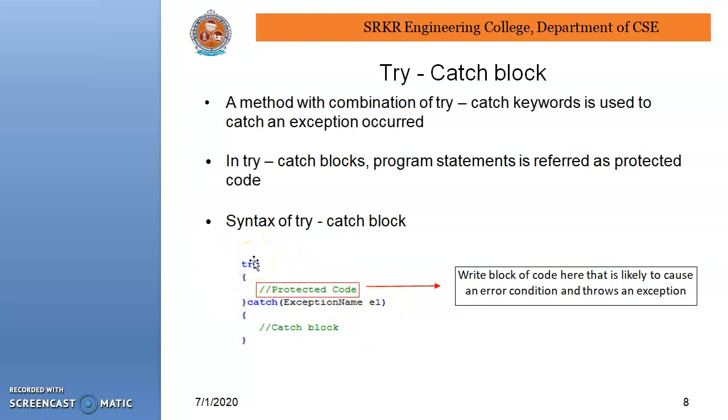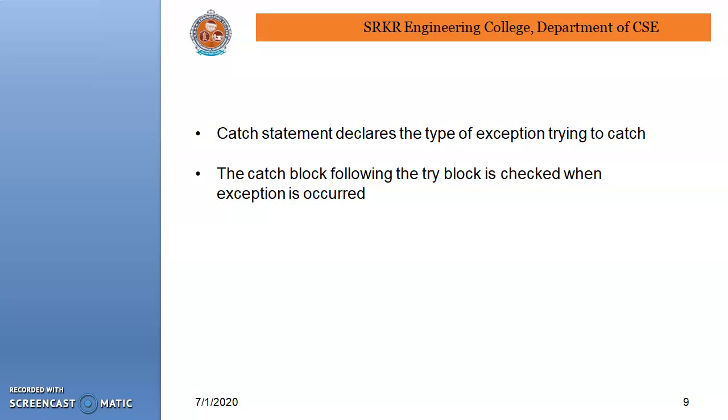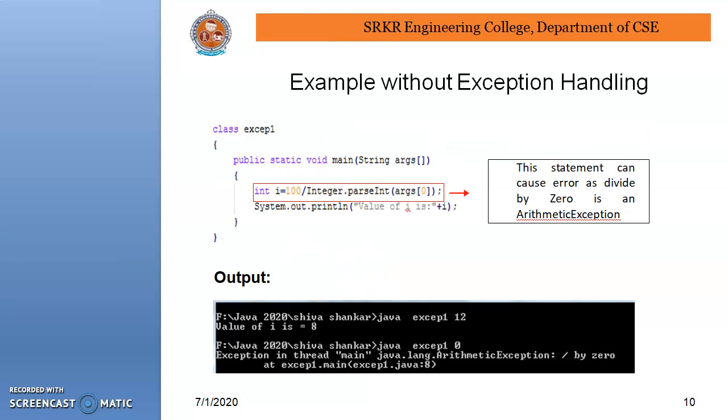This is the syntax of try-catch. What we want to protect must be embedded within the try block. Suppose we have a problem with the code within the try block, it is caught by the catch block. The catch statement declares the type of exception we are trying to catch. The catch block following the try block is checked when an exception occurs.